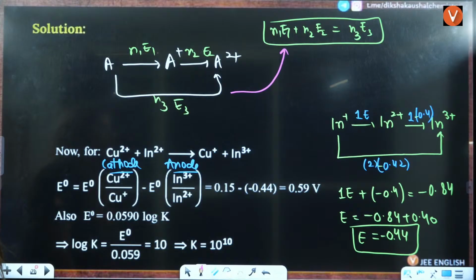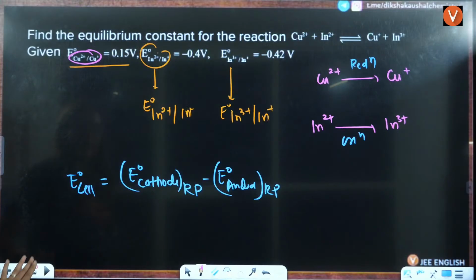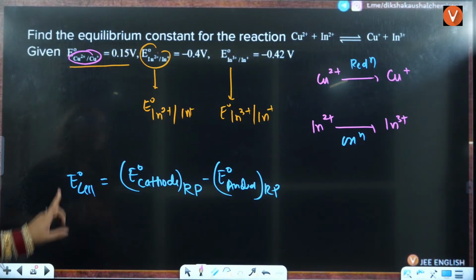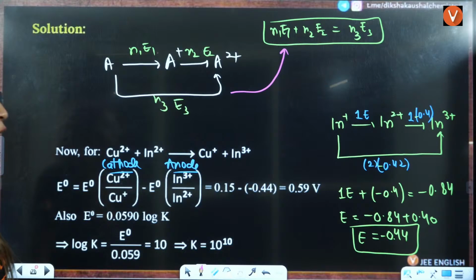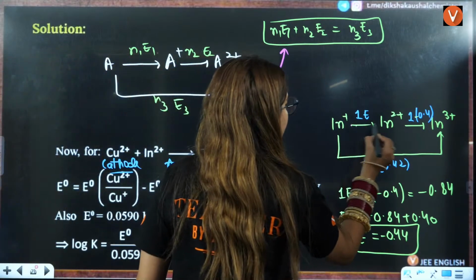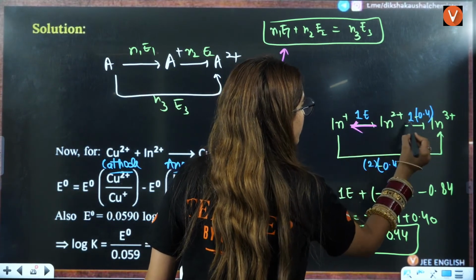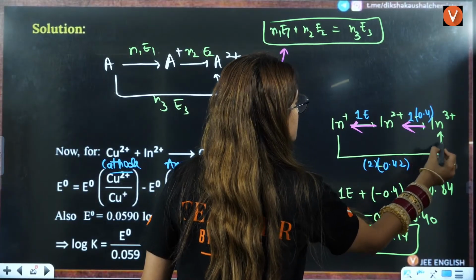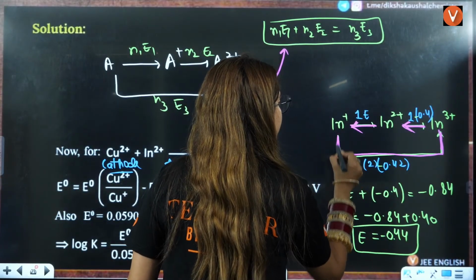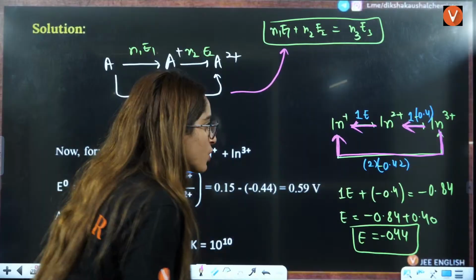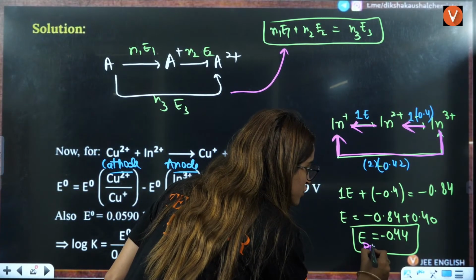Wait a minute, this is for Ln2 positive; Ln2 positive to Ln is given to you. Opposite is only given to you. Ln2 positive to Ln was given to you, Ln3 positive to Ln was given to you. So you have calculated the opposite only. That means you have calculated the reduction potential only here.